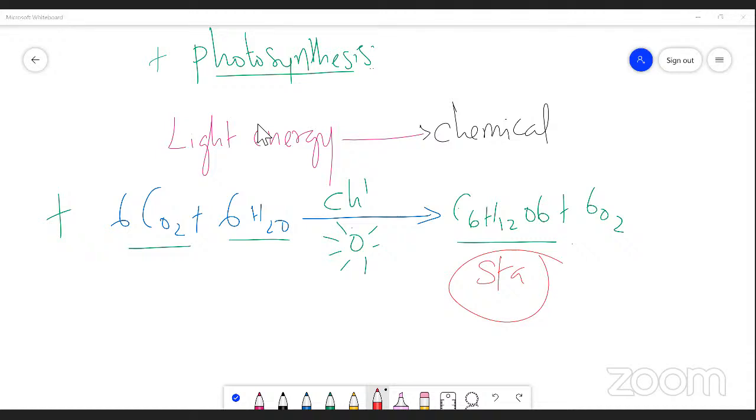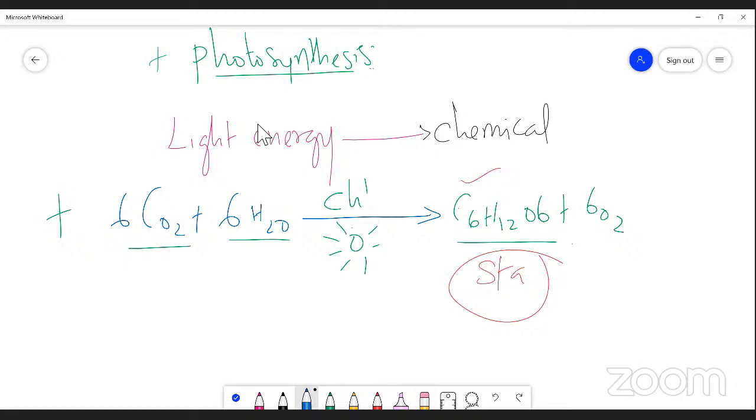Yes, students. Students, am I audible? Yes, sir. How many carbon dioxide molecules are needed to synthesize a molecule of glucose? 6. Six carbon dioxide molecules. Very good. Then how many water molecules are needed? 6 water molecules. Now these are the reactants. Understand? Some raw materials such as carbon dioxide and water.